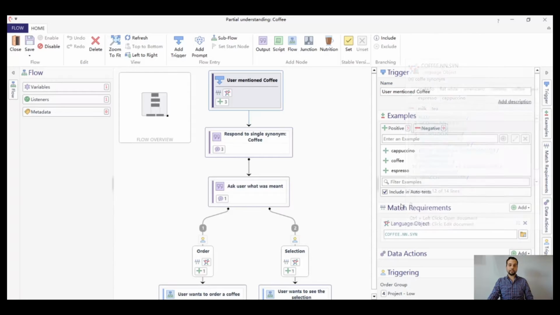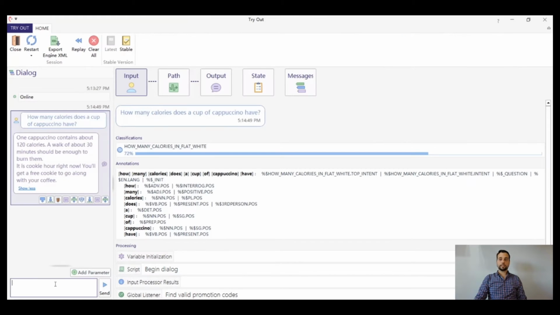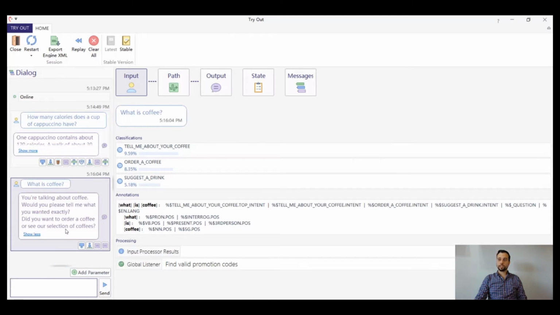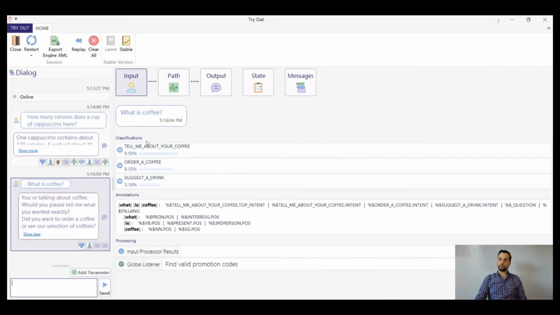Let's give this a try in our advanced tryout panel. Now let's send the user input what is coffee to our tryout engine and see what happens. As we can see here, it matched our recently created keyword trigger, and all the confidence scores for the existing classes of the machine learning classifier were quite low.